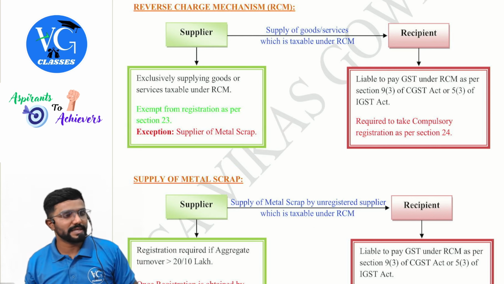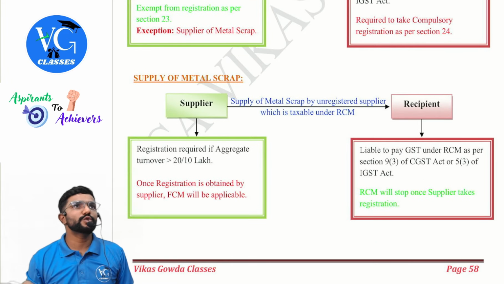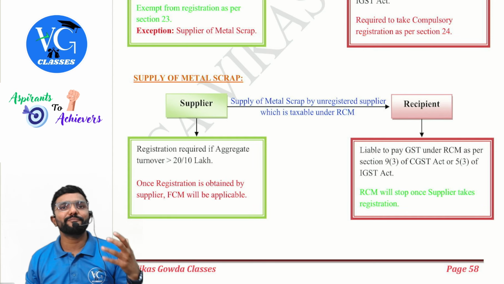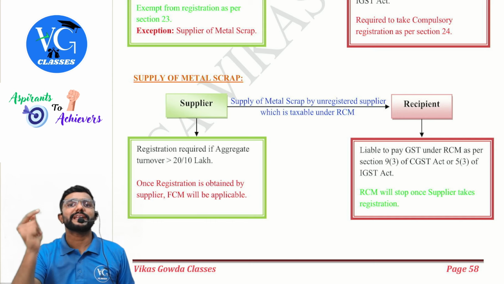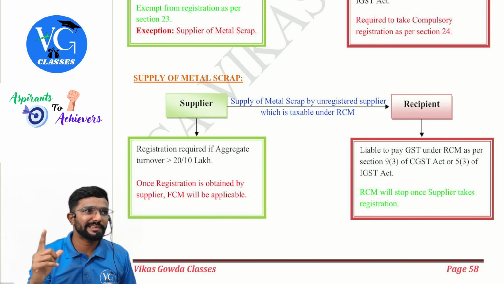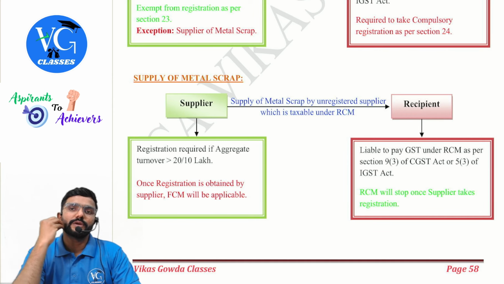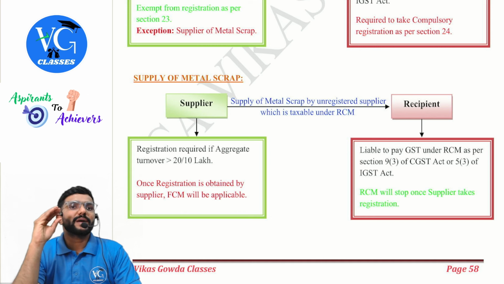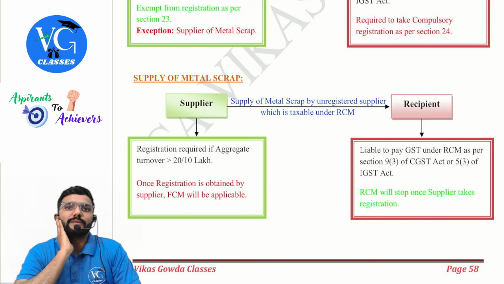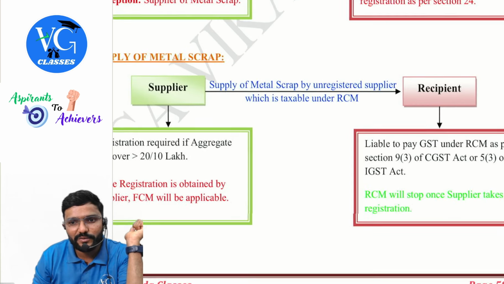Supplier of metal scrap, guys. See, actually this is added in the RCM list under goods, but goods which are taxable under RCM are not a part of your syllabus. So if there is a supplier of metal scrap, the recipient has to pay GST, guys. So when the recipient is liable, this is goods, metal scrap is goods. So this item is actually added under goods. So if there is a supplier of metal scrap who has supplied metal scrap to the recipient, for our recipient RCM is applicable. Should they get registered? Yes. Now listen, there is one small twist here. I have given one chart for that also.